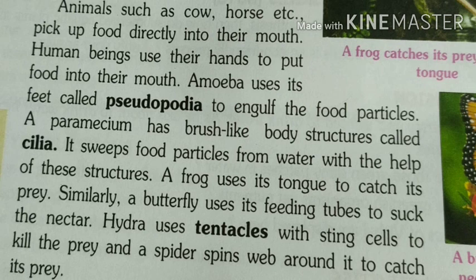So those organisms which are made up of a single cell, we call them unicellular organisms. So amoeba is a unicellular organism, means it is made up of a single cell. It is usually found in ponds and ditches. Its food consists of the microscopic organisms found in these water bodies. It does not have a very structured body. So amoeba is irregular in shape.